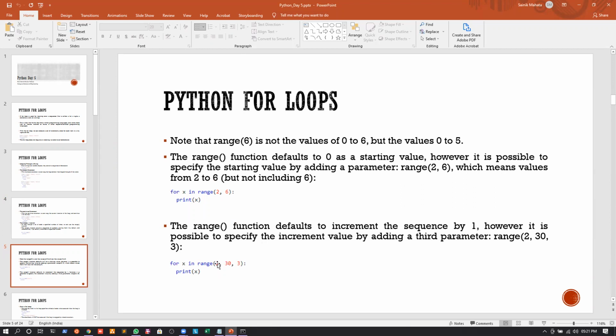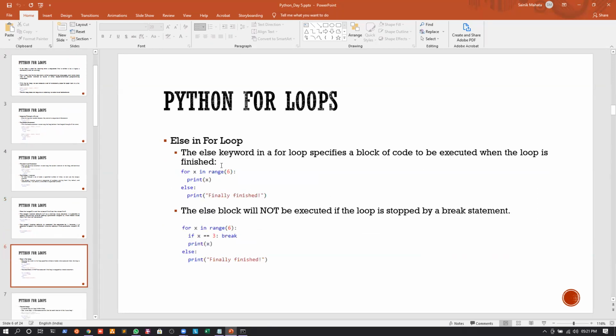And whenever we want to give the increment parameter as well, we can give the first index, we can give the ending index. Ending index is 30, so it will not include 30, it will go till 29, and every time it will increment by 3. It will start from 2, the next value will be 2 plus 3 is equal to 5, next value will be 5 plus 3 is equal to 8, and so on. Next value will be 11, and so on. I hope it is clear to every one of you now.